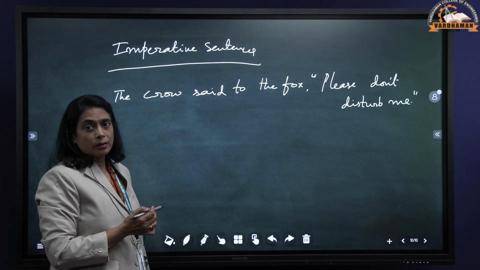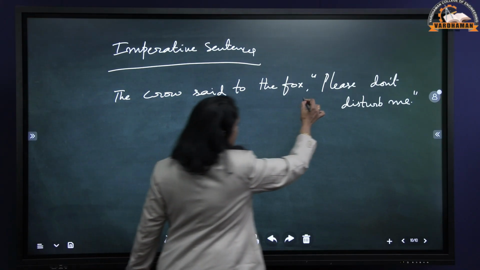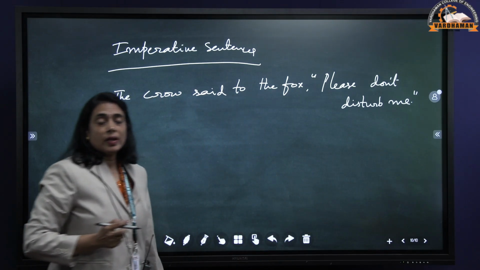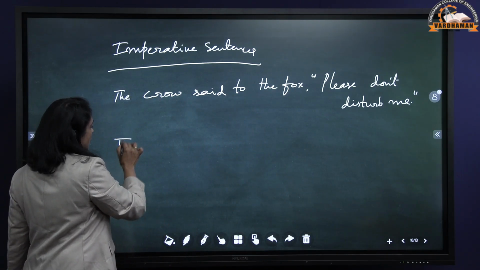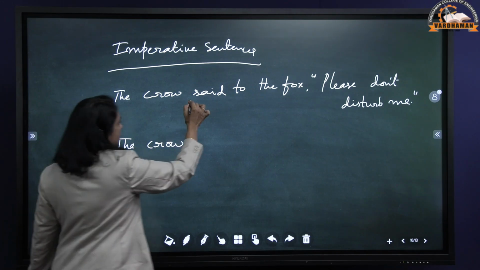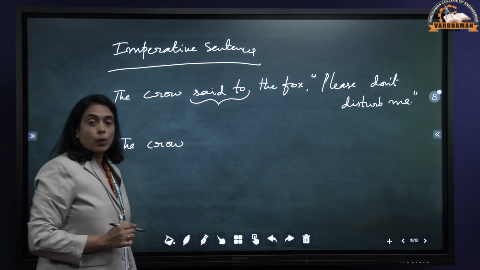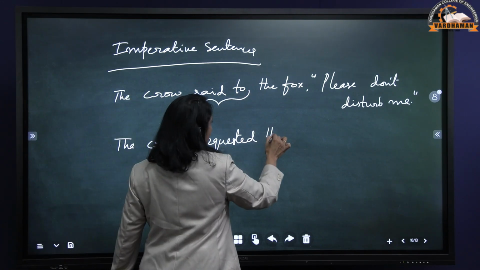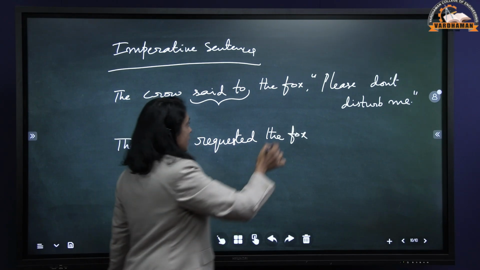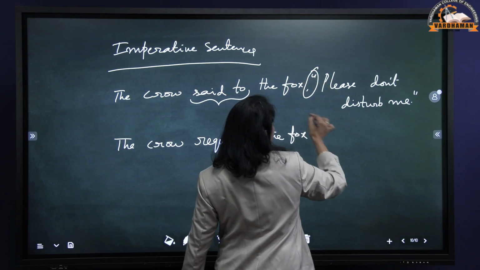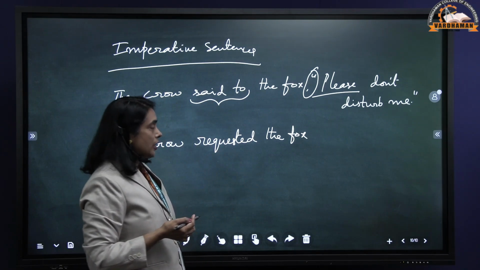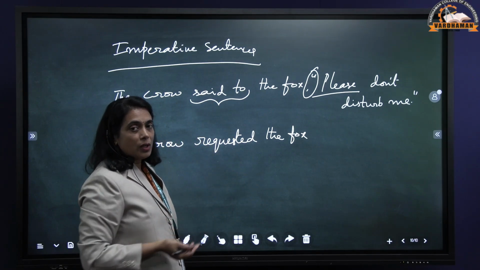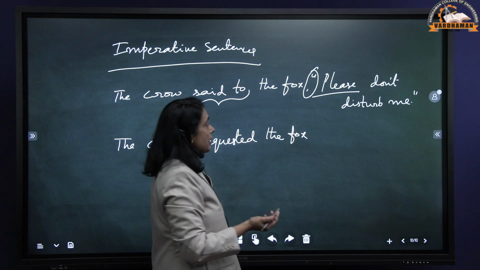This is a request. It is easy, by seeing the tone of the sentence, you can make out that it is a request. Now, while converting that into indirect speech, the crow said to is converted into requested the fox. Then we are deleting the inverted commas and separating comma, even this please also, because already we have used the word requested here. That should not be repeated. The words like please or kindly should not be repeated in the indirect speech.